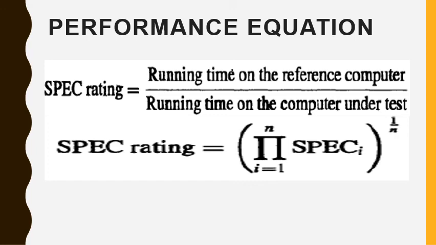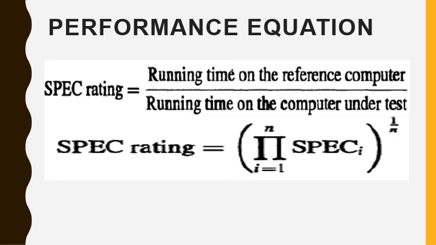Thus, a SPEC rating of 50 means that the computer under test is 50 times as fast as the Ultra SPARC 10 for the particular benchmark. The test is repeated for all the programs in the SPEC suite, and the geometric mean of the results is computed.